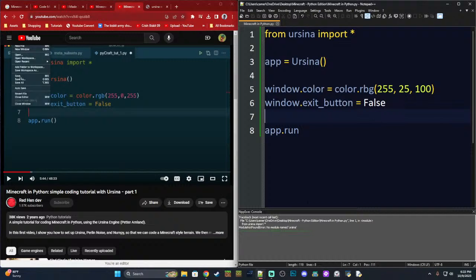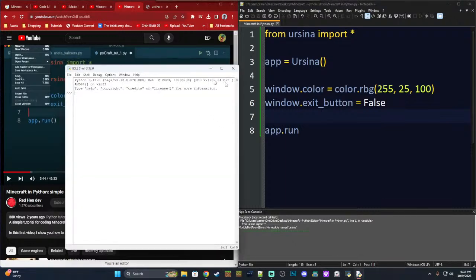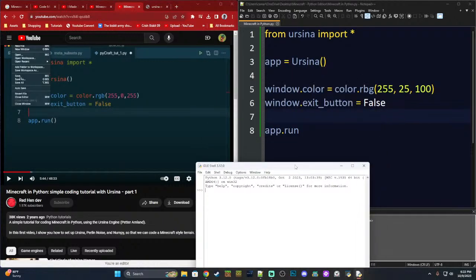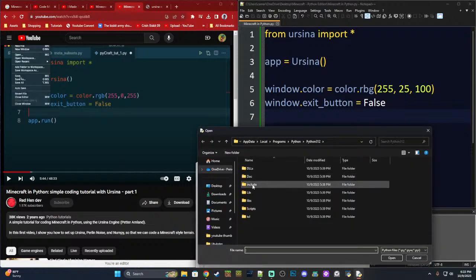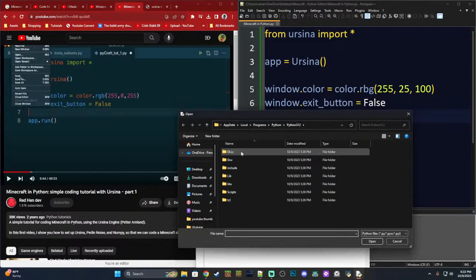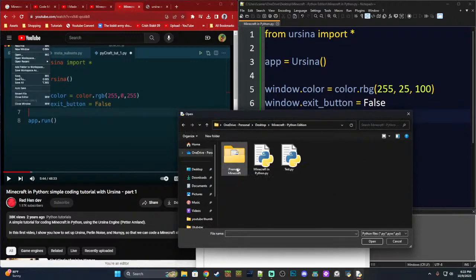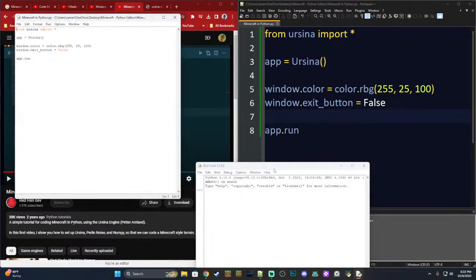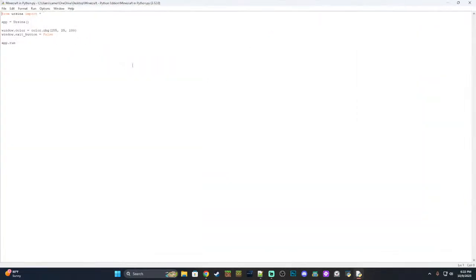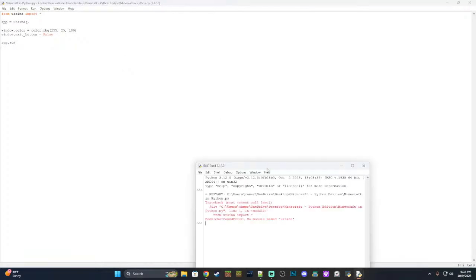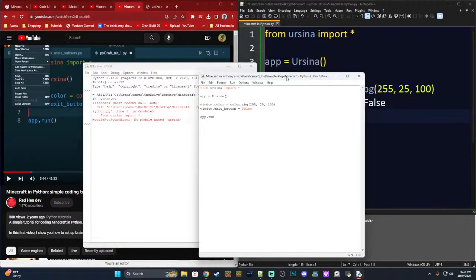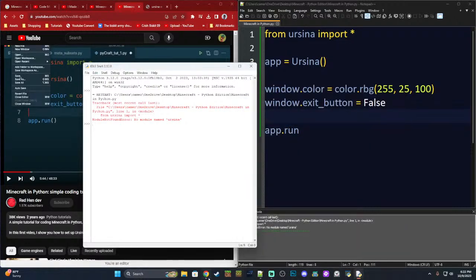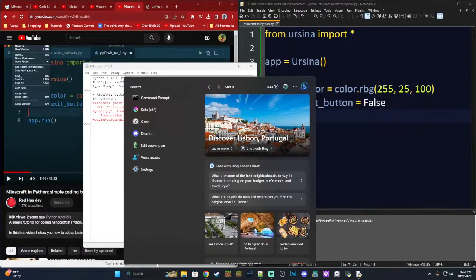Okay, so we have a problem here because our Python interpreters are not noticing our libraries that we have installed. So let's see what's up with that. I'm actually gonna go ahead and try to open it in IDLE. This really white bright program down here in the bottom is called IDLE. We're gonna try to run our Python script that we just typed up, and we're getting an error: no module named Ursina. So obviously Python is not recognizing these libraries when we install them.